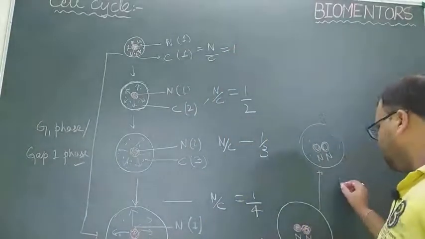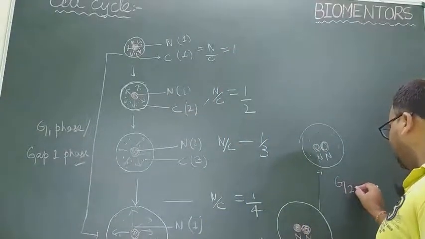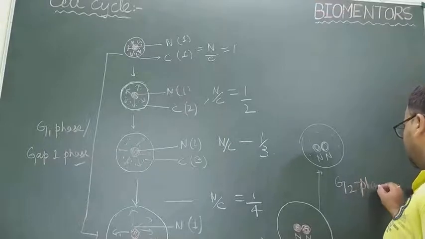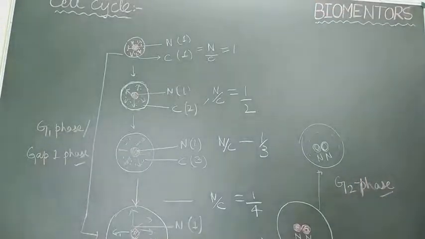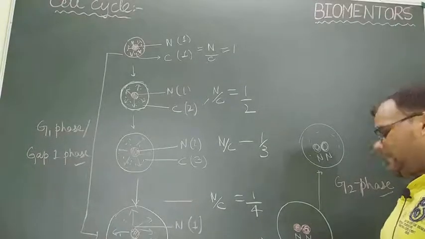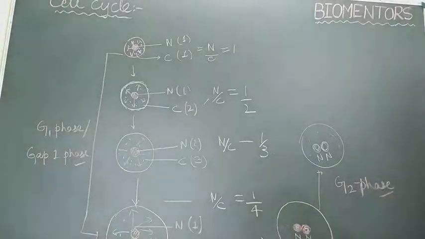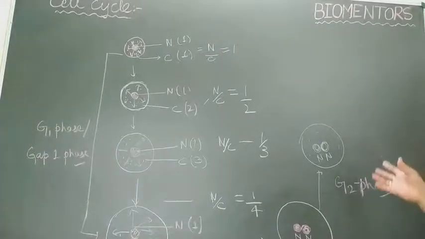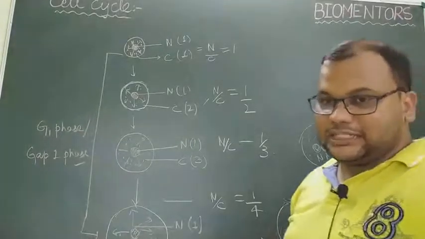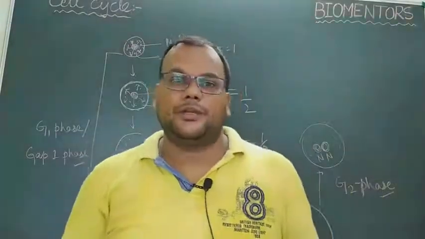So it is the G2 phase or gap 2 phase. Why is it called gap phase? Because it is a time period between DNA replication and actual division. So actual division of cell takes place in a phased manner.